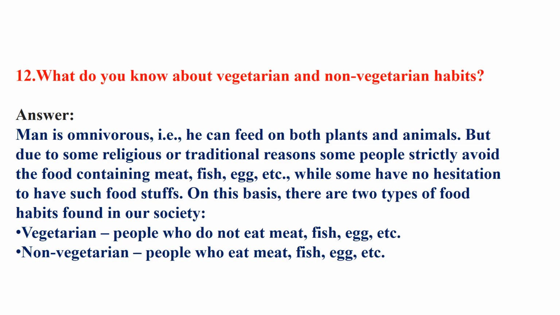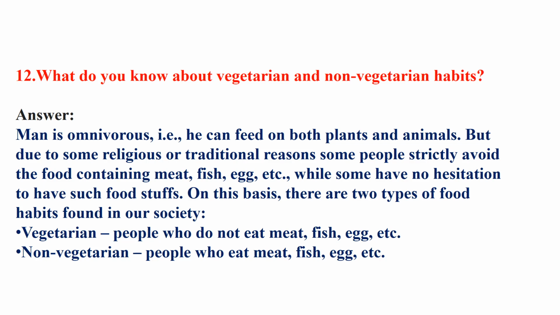But due to some religious and traditional reasons, some people strictly avoid food containing meat, fish, egg, etc. So due to their religious restriction, they avoid such food that is obtained from animals. While some have no hesitation or no such restriction on such foodstuffs.